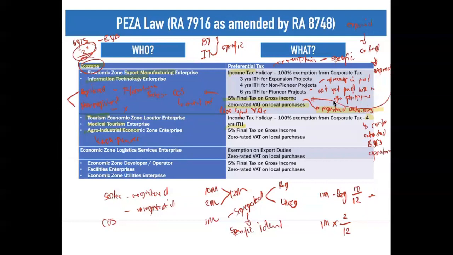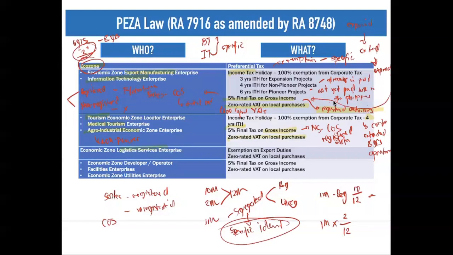Aside from that, they can also claim for your 5% final tax on your gross income. And when we say gross income, again, please do not forget, it only means one thing, that is your net sales less your cost of sales, particularly only on your registered activity. If not, then you specifically identify it and try to segregate. Lastly, you can also claim for zero rated VAT on local purchases. Local purchases. Okay? Next, we have your economic zone on logistics services.